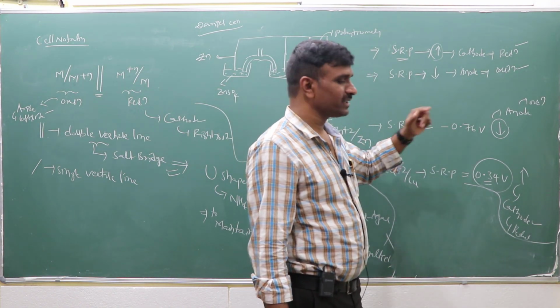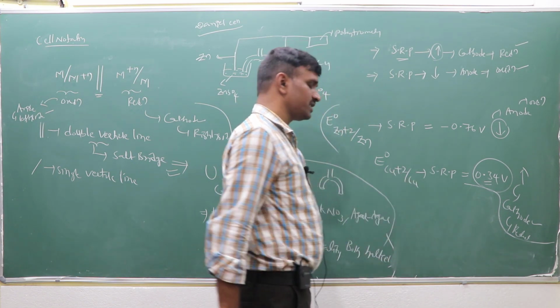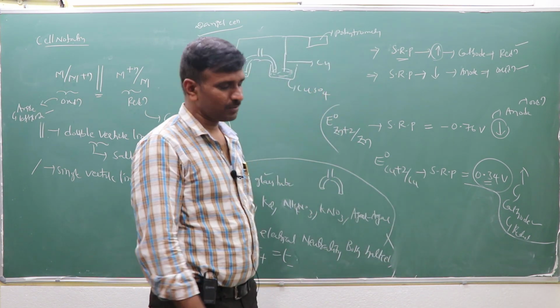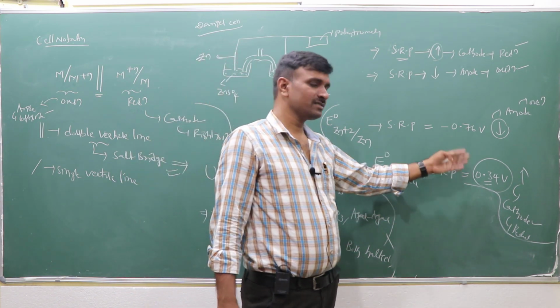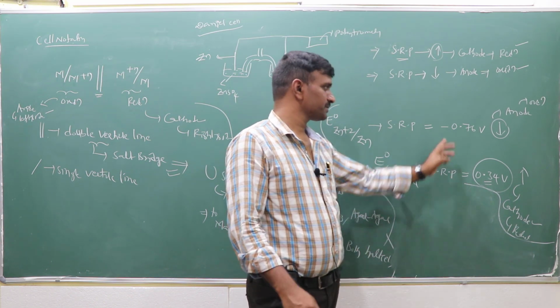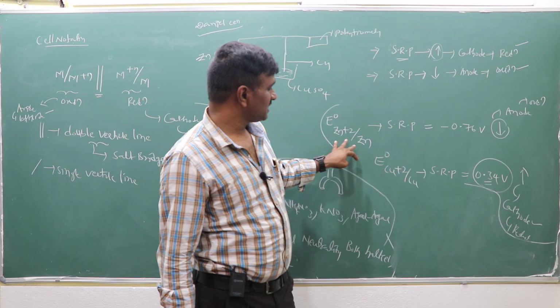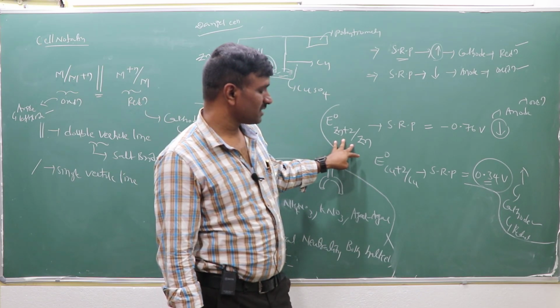Again, from an examination point of view, these values will be mentioned: the standard reduction potential of zinc and the standard reduction potential of copper. Definitely these values will be given in the examination. There is no need to memorize these values, but when they are given, you can identify whether the value is a standard reduction potential or not.